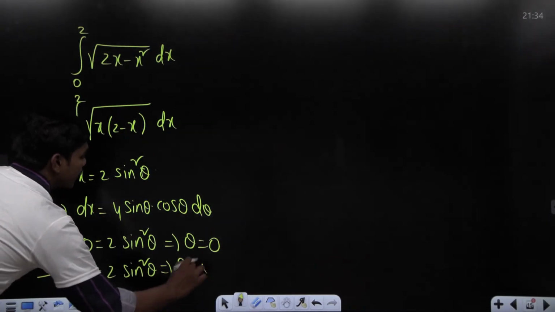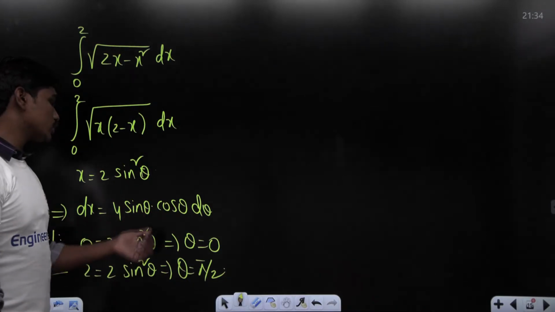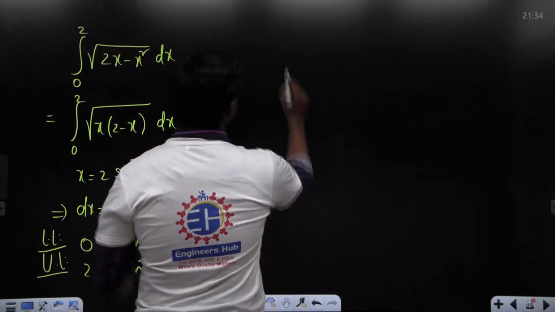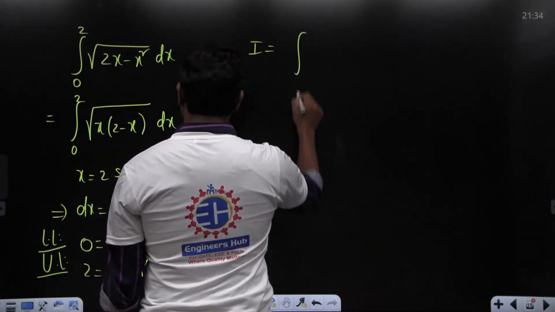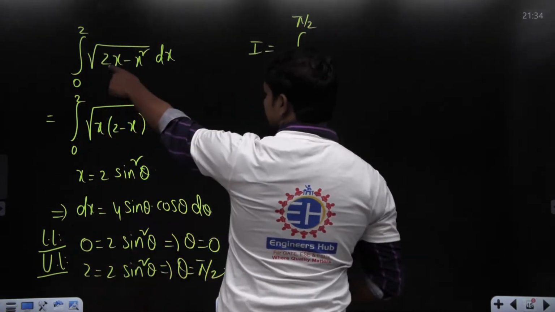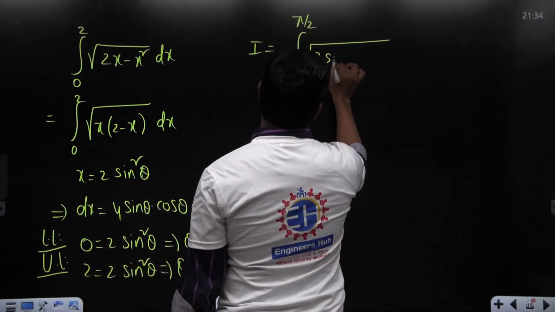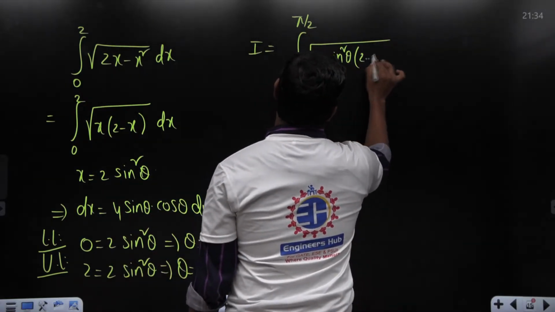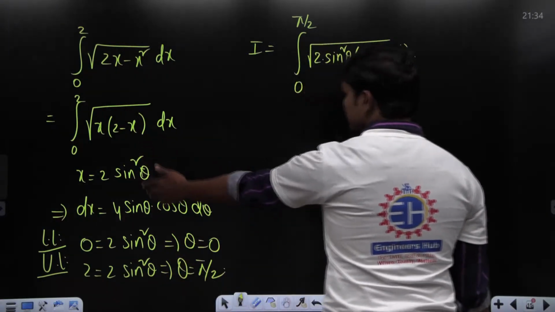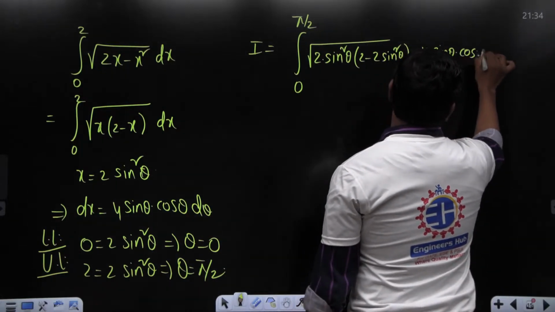Since we are taking x from 0 to 2, x is positive, and then theta is also positive. So if you substitute all these steps in this integral, your integration looks something like integral lower limit 0 and upper limit pi by 2, square root of 2 sine square theta into 2 minus 2 sine square theta, into, in place of dx, 4 sine theta cos theta d theta. This is what you have.